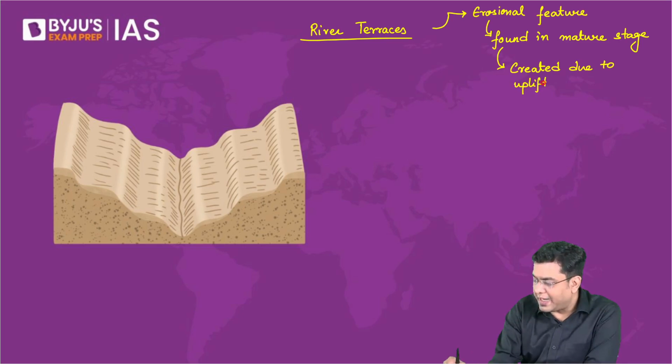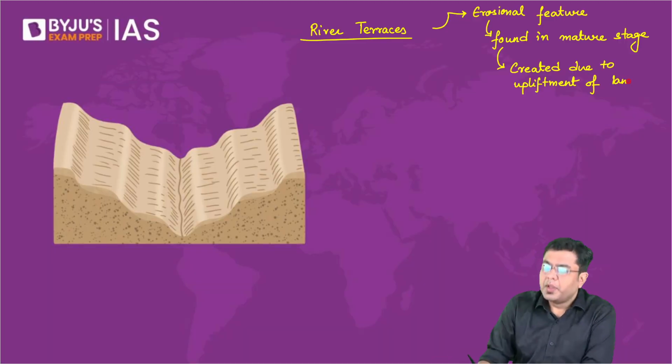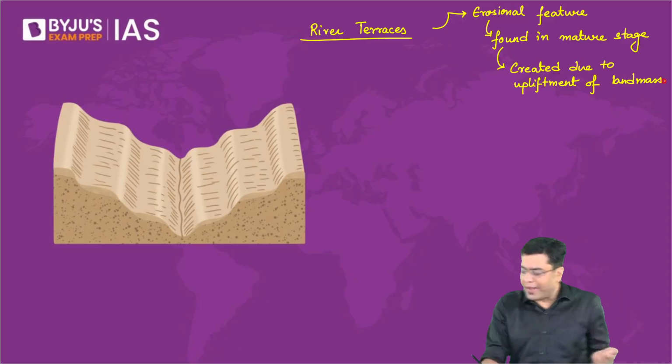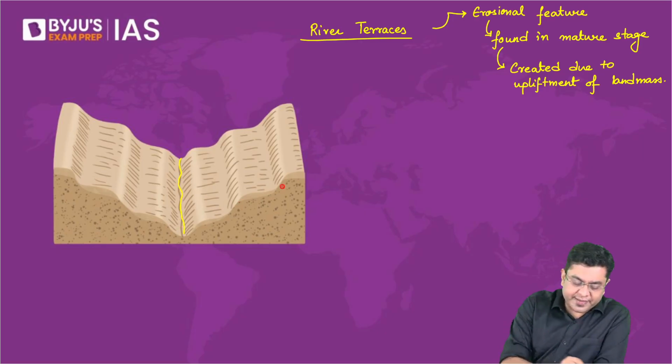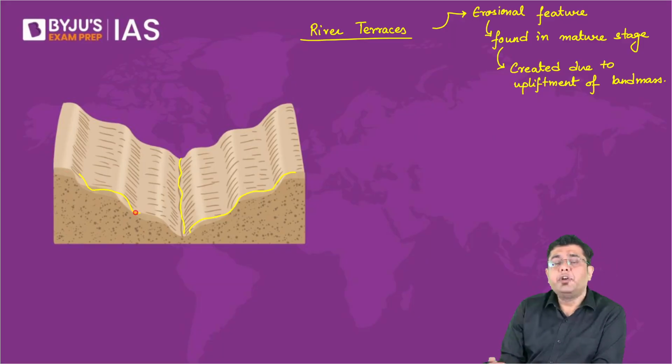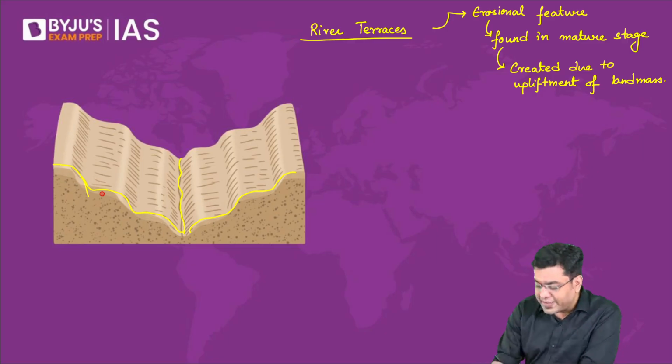Movement of landmass. So you have to be able to visualize this. Let us understand. This is where the river would be flowing. And here on the sides of it, you have a terrace-like feature. Each of these terraces indicates various different phases of upliftment that this region would have gone through. So if you can imagine this, I will try my level best to depict it with the help of the diagram. But understand, I will also have my limitation in drawing the image. So please bear with me.